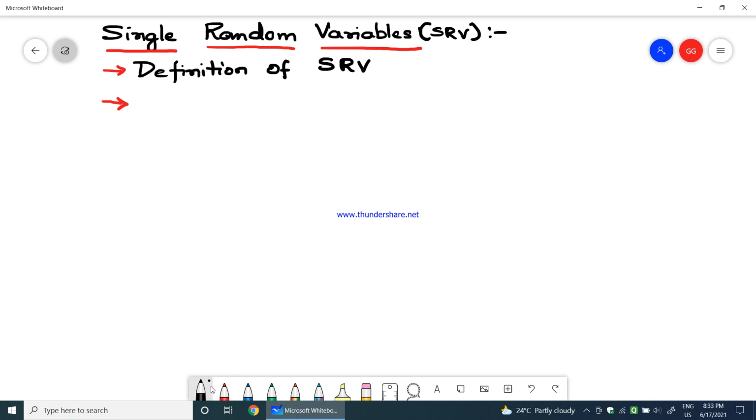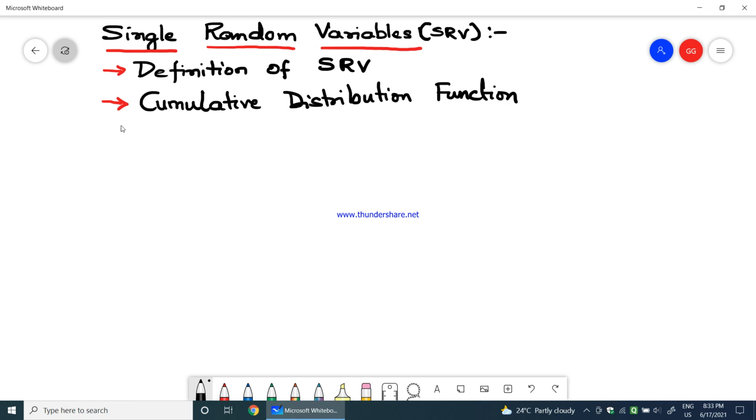The first one is the cumulative distribution function.